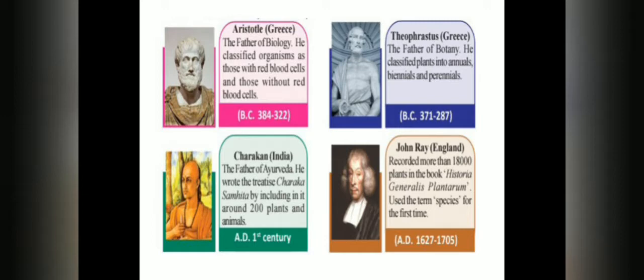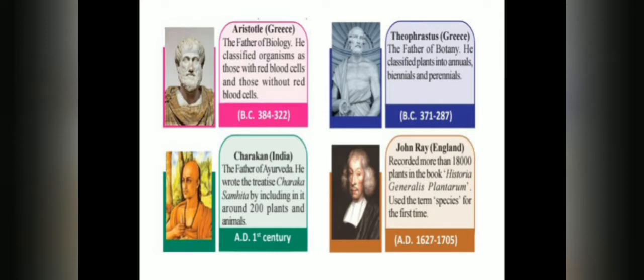The next is John Ray. He is from England and he recorded more than 18,000 plants in his book Historia Generalis Plantarum. It was John Ray who used the term species for the first time. So, that was the contribution of John Ray. What species are, we will discuss later.